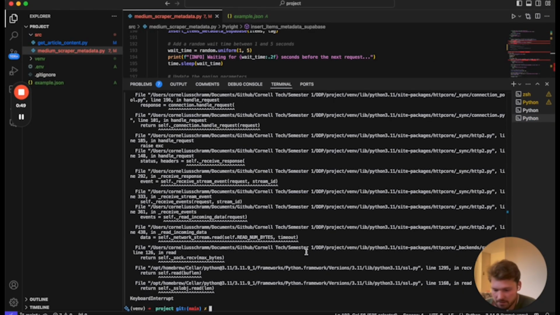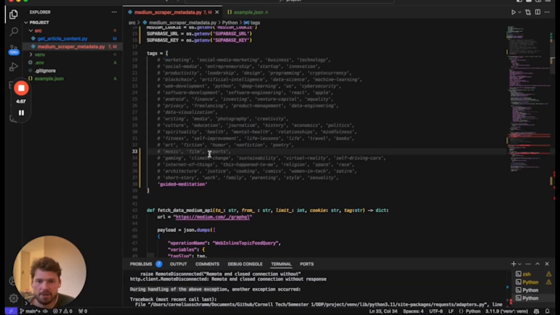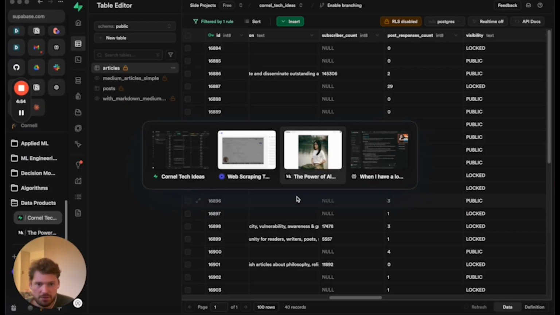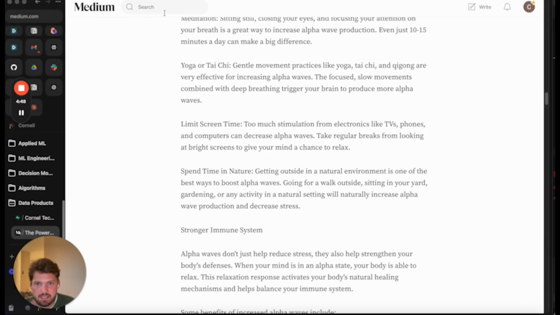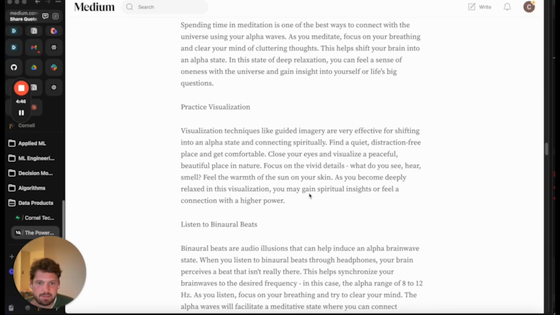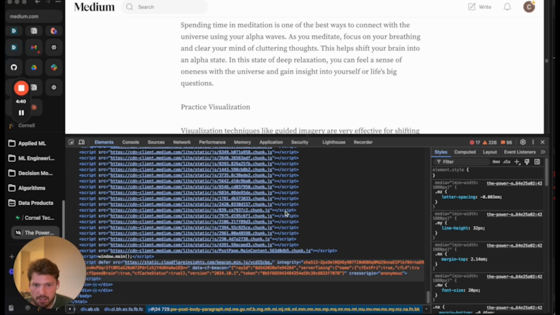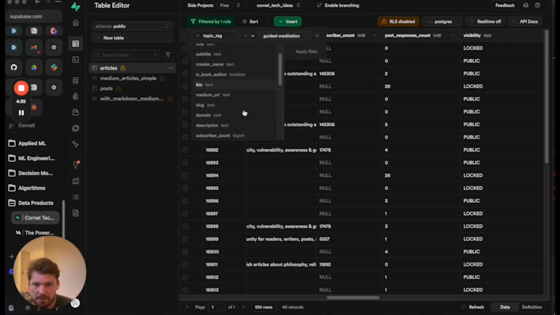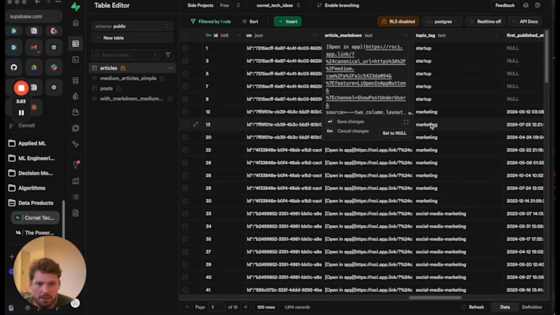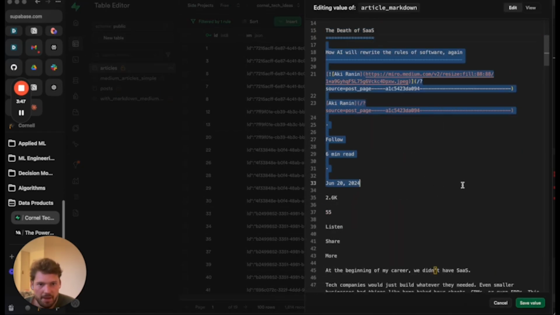And then you can just run it and it will go and scrape the data from that page. This is how I scrape the actual content of an individual article. So not just the metadata that I get with the GraphQL API, but converting this giant HTML into a nice, readable markdown that looks like this. So you can load the full value, see the details, and this is a markdown representation of that particular article.